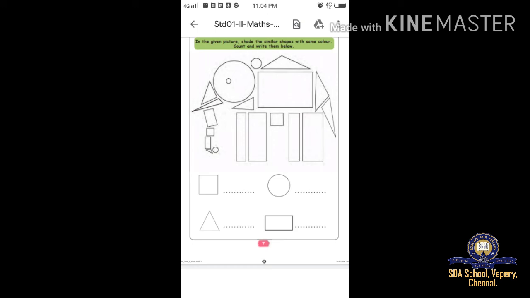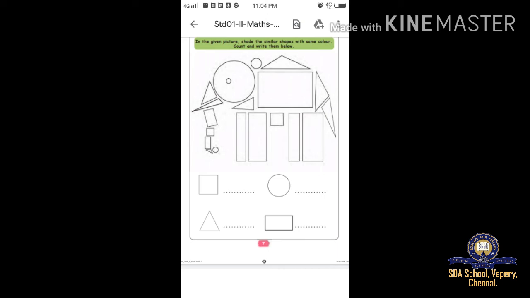Okay, the circle, how many circles are there? Shall we count? 1, 2, 3 and 4, okay? How many circles are there? 1, 2, 3 and 4. A big circle has one small circle inside, so total 4.